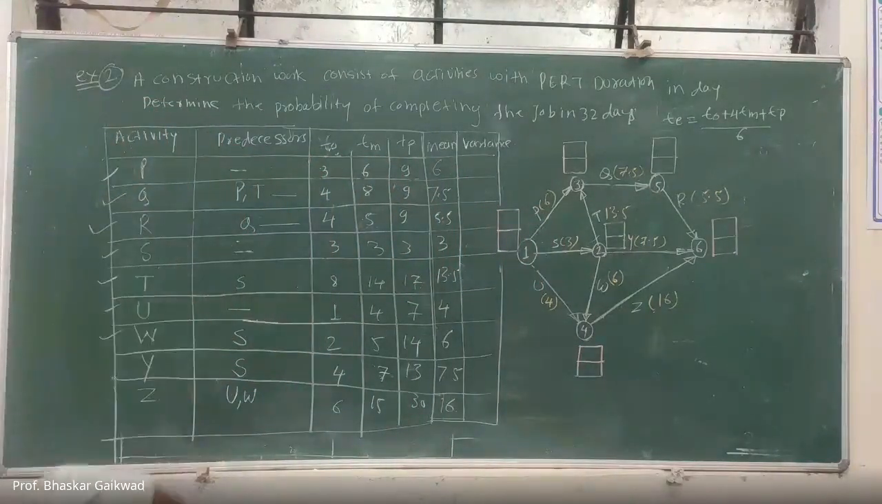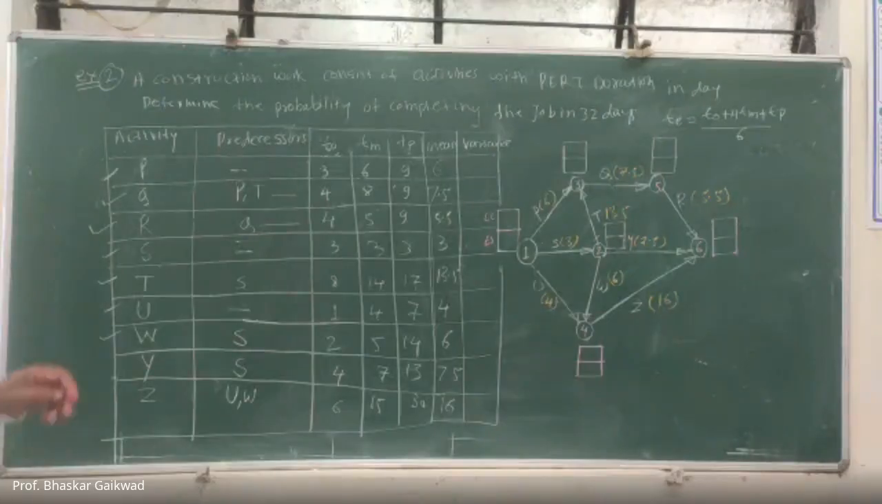Okay. Now find out the earliest start time. So this is the earliest start time. And this is the latest completion time. Earliest start time here we are ready, and after that we calculate. We can go to each.